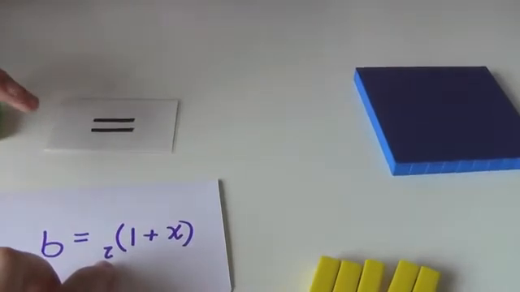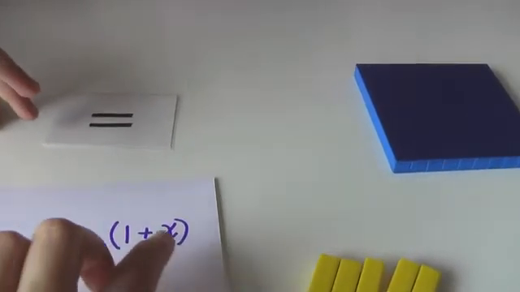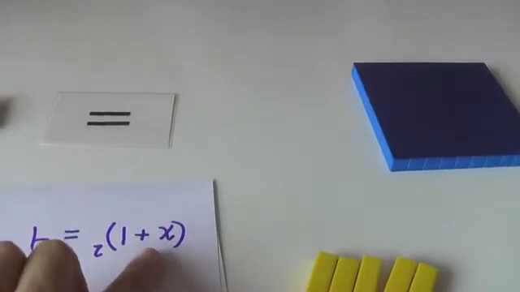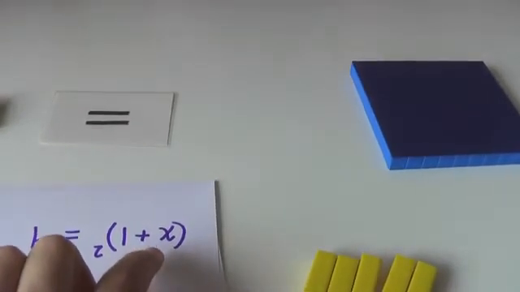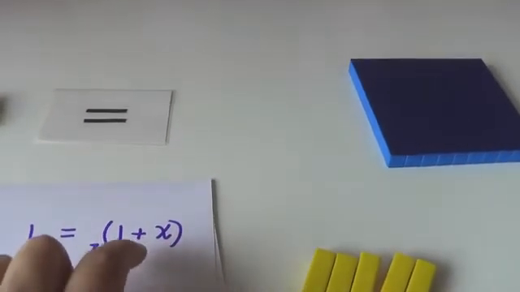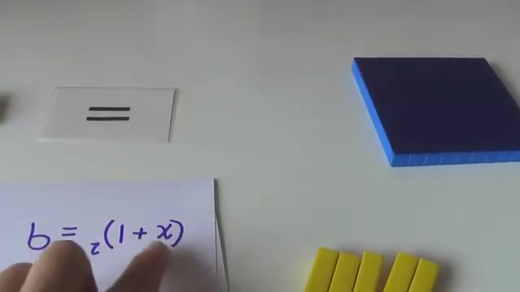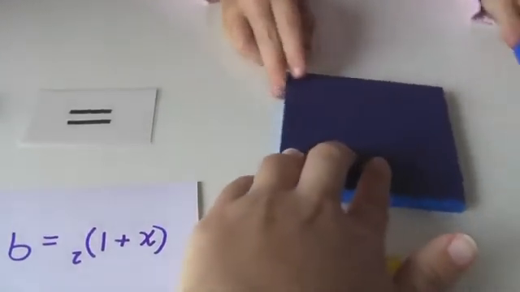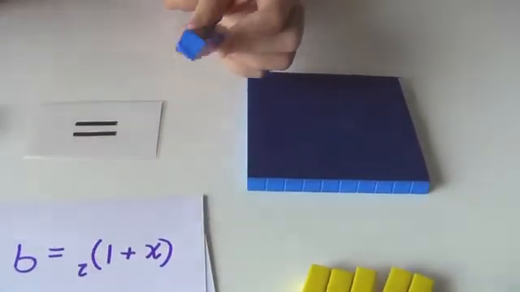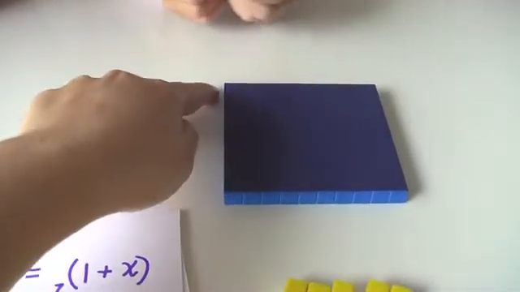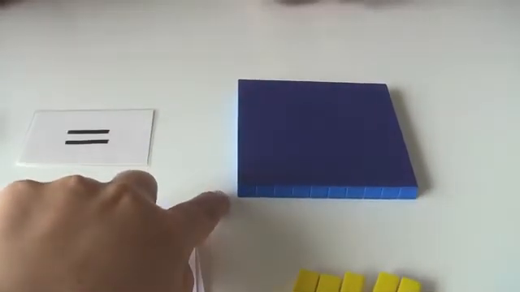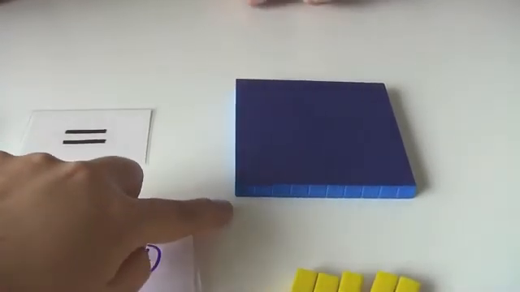Do you know what that means? If we have 3 squared, that means 3 is on one side, right? Of the square. If we have 5 squared, that means 5 is one side of the square. So if we have x plus 1 squared, you want to have x plus 1 on one side. Wait, this is x. Yep. But we want one side of it to be x plus 1. We already have an x, right? But we need one more here.